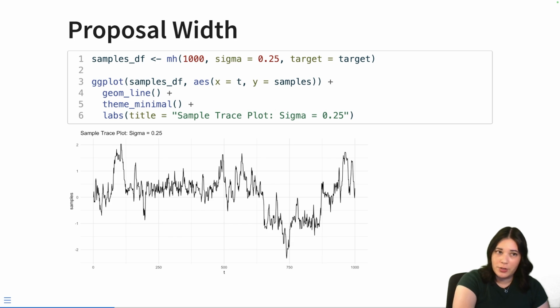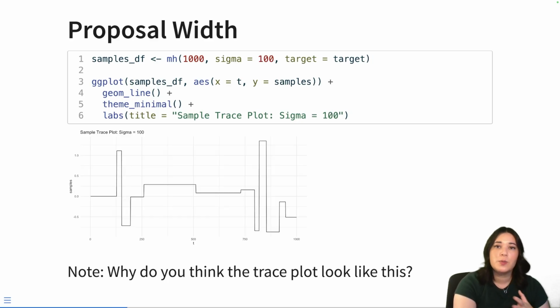However, we also don't want to choose a proposal width that's too small, because as you can see, it leads to these super correlated samples. We can move around the target distribution and get different values from different places in the distribution, but only slowly. We basically have to take these little baby steps every single iteration. We can't move that far from where we came. So like most things, we essentially want to choose something in the middle, something that's not too big, causing weird issues like this, and something that's not too small, which basically means we have to take these little baby steps as we are traversing our target distribution.